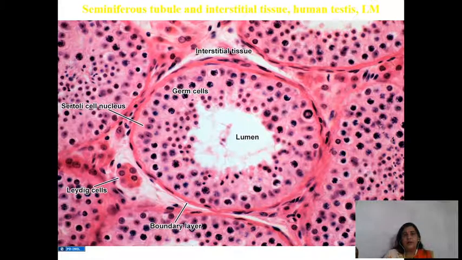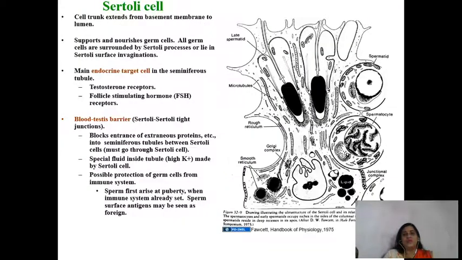Now this is the clear picture of the TS of the testis. Here in the lumen we can find germ cells, and between the seminiferous tubules there is the location of Leydig cells, which produce the hormone testosterone. Sertoli cells are a bit important for reproduction. They support and nourish germ cells, and all the germ cells are surrounded by Sertoli cell processes or lie in Sertoli surface invagination.